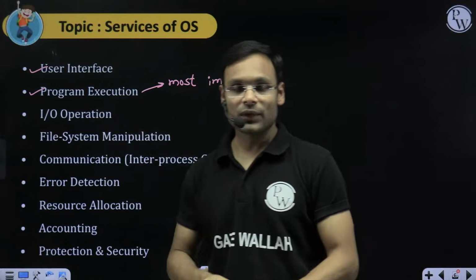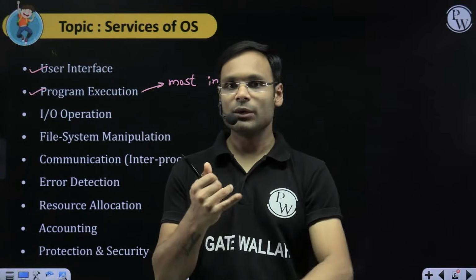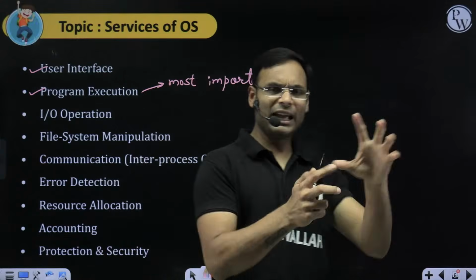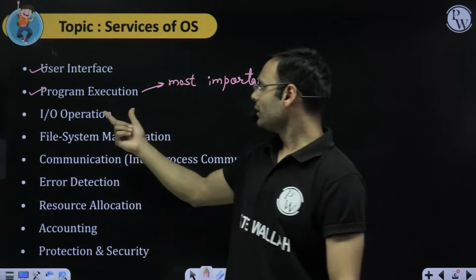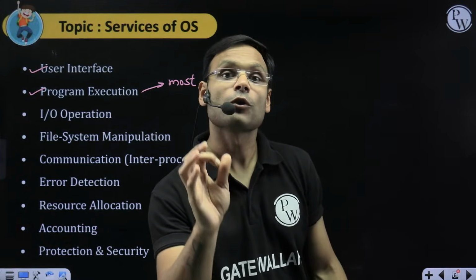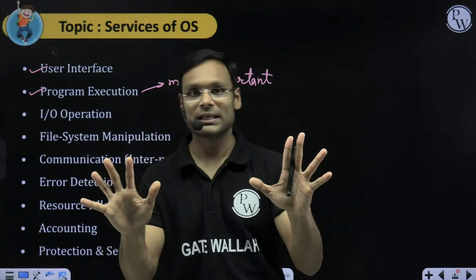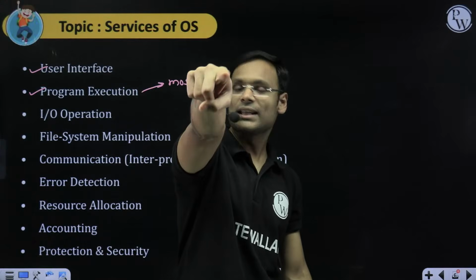IO operation. Every IO device, input output devices like disk, keyboard, mouse, printer, every device which you are connecting to the computer system, all the IO devices are operated after the permission of the OS. I'll give you a very simple example. Let's say this is the camera. There is a camera in front of me.